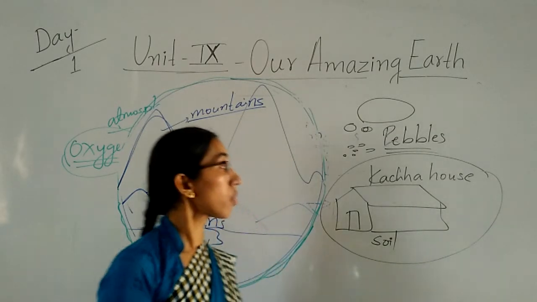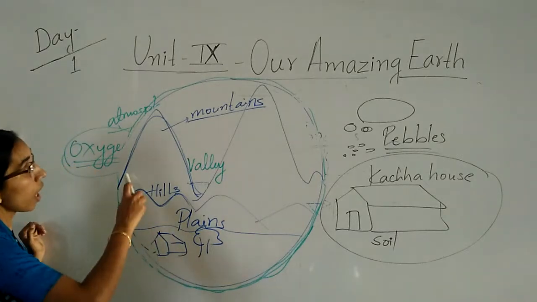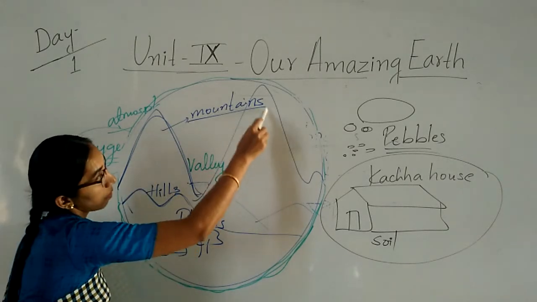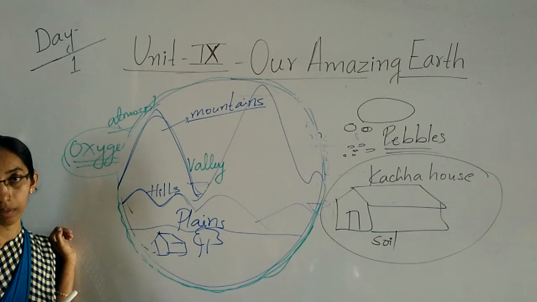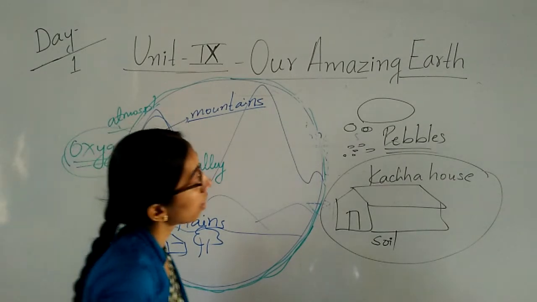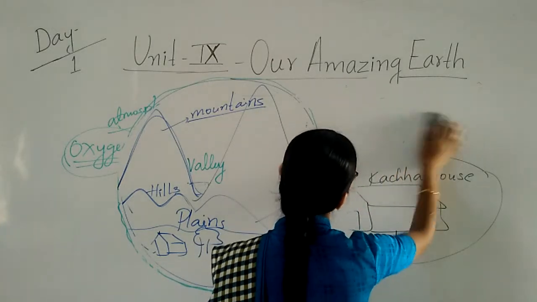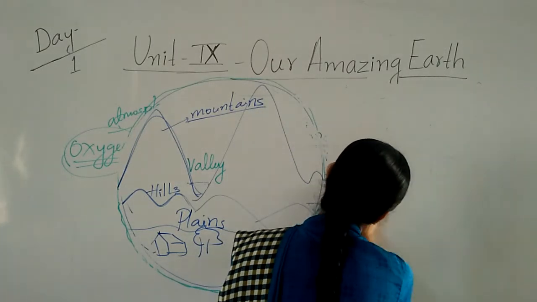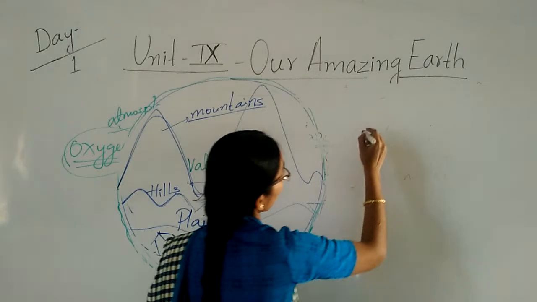Okay, children? So the highest mountains, or we can say the Himalayan mountains, we can see at the top of the India map. See here.